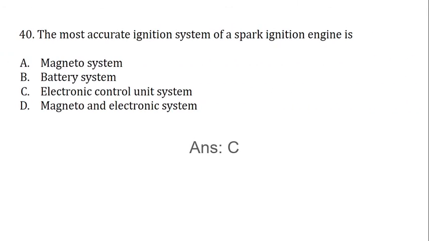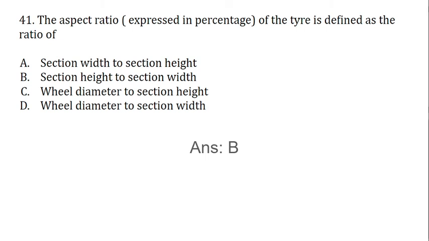The most accurate ignition system of a spark ignition engine is magneto system, battery system, electronic control unit system, and magneto and electronic system. The correct answer is C, electronic control unit system. The aspect ratio, expressed in terms of percentage of the tire, is defined as the ratio of section width to section height, section height to section width, wheel diameter to section height, wheel diameter to section width. The correct answer is B, section height to section width.